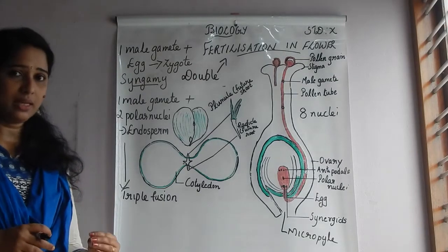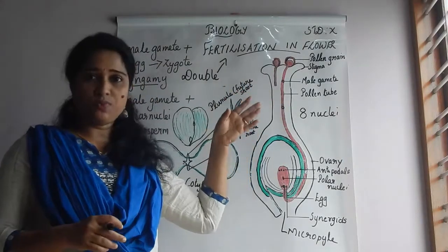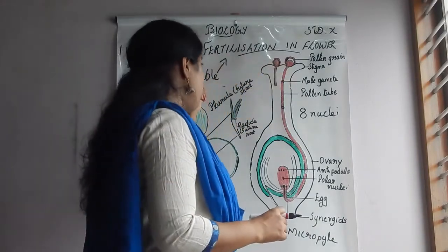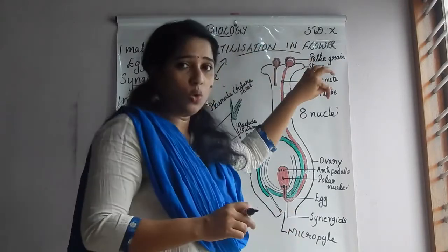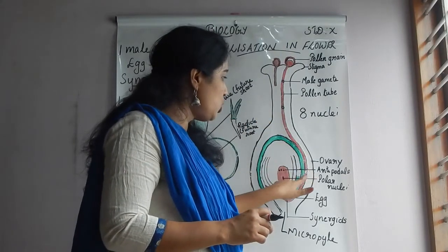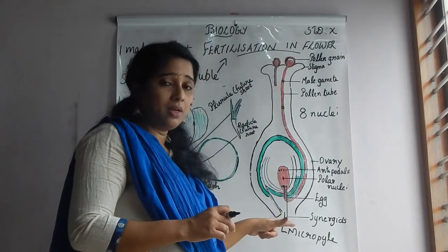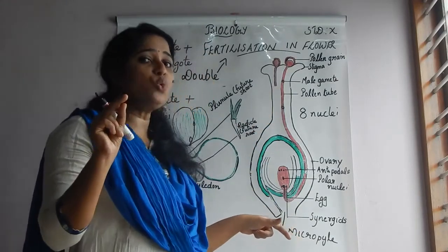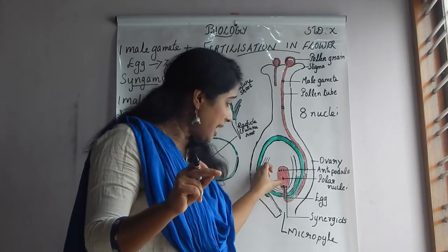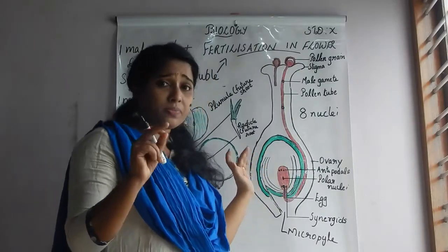So we can revise this once again. Fertilization in flower, you know pollination. What is pollination? Transfer of pollen grains from anther to the stigma. And what happens when the pollen grain falls on the stigma? It sticks to the stigma, and what happens? Immediately a new structure known as what? Pollen tube is produced. And through the pollen tube, how many male gametes come? Each single pollen grain contains two male gametes, and through this pollen tube, two male gametes come and enter into the embryo sac.